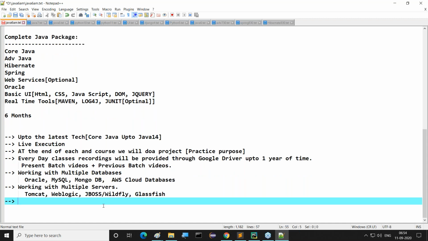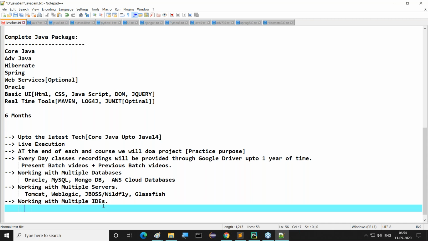Because for server-side programming, servlets or JSPs, or maybe some other applications if we want to prepare, we have to use these many things. Next, apart from this, working with multiple IDEs, guys. It's not like only Notepad kind of implementation. No, never. So working with multiple IDEs. Initially, we may start with Notepad Plus, or maybe we may go for EditPlus initially. But later on, 90% of our application development is going on with IDEs.